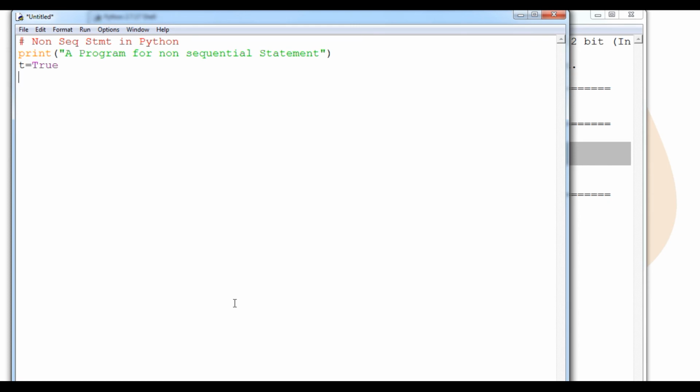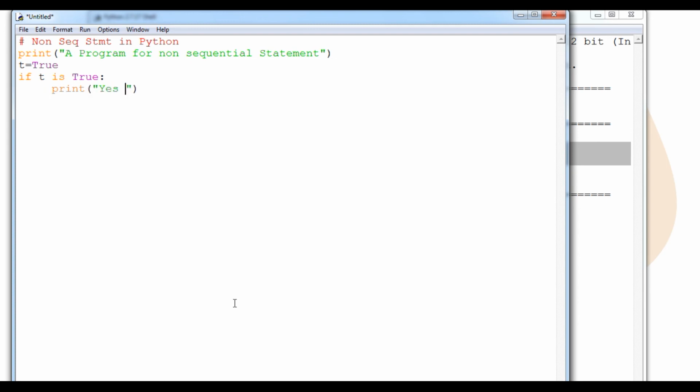Now I'm going to show you the if condition. We will talk about the if later, but it is necessary to show you the non-sequential statement, which is also known as a control statement. If simply t is true, then what will happen? It will show me the printed intent.